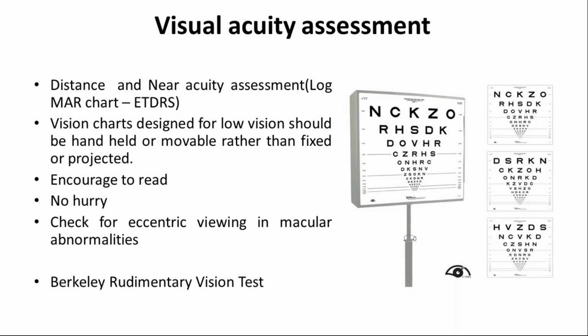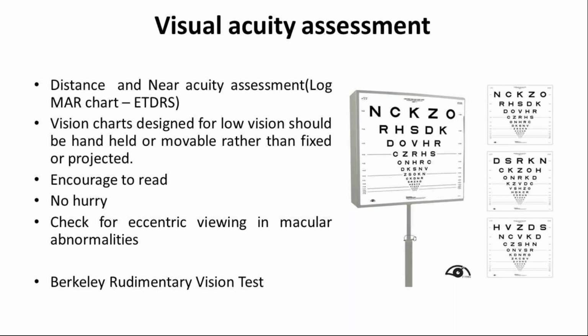So you can record that visual acuity as well. And one thing, in the low vision department we should never document vision as counting fingers, hand movement and all, because this is not the standard one.